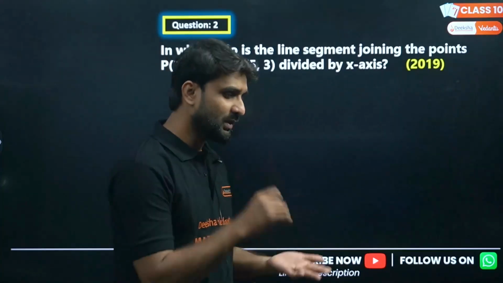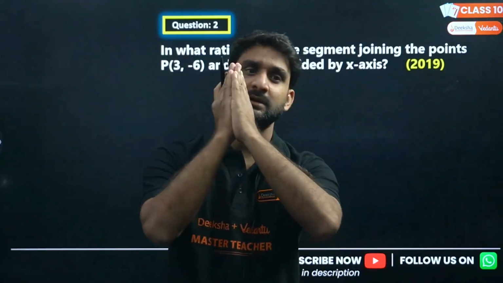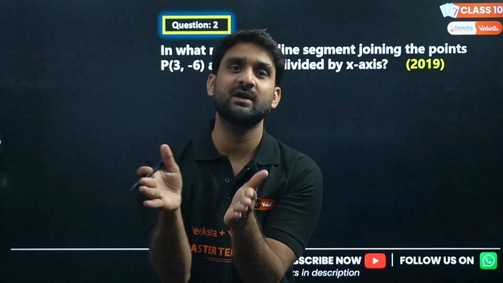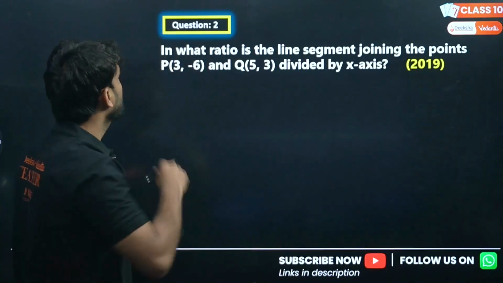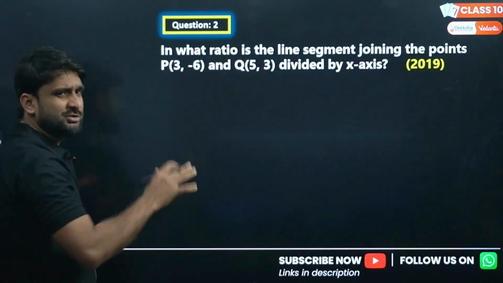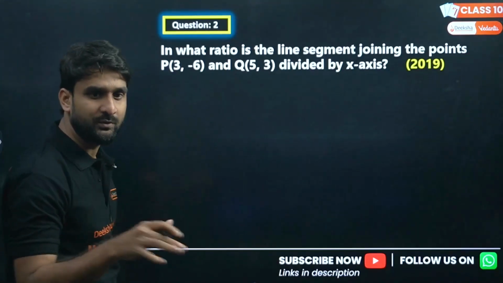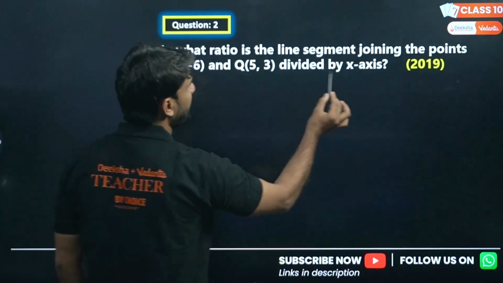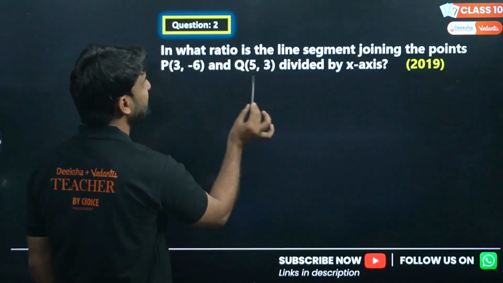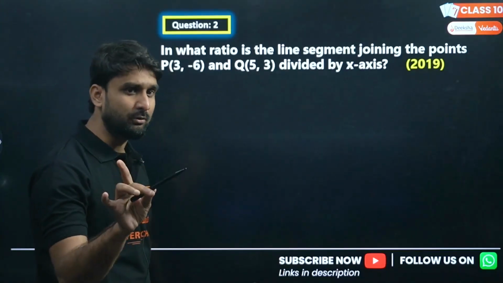The question might be asked to find the coordinate of a third point which is dividing the line joining in a certain ratio. The next question is question number 2. This question is also based on the section formula. We are doing questions based on the section formula right now. The question is, in what ratio is the line segment joining these two points divided by the x-axis? Guys, I have already told you the concept.